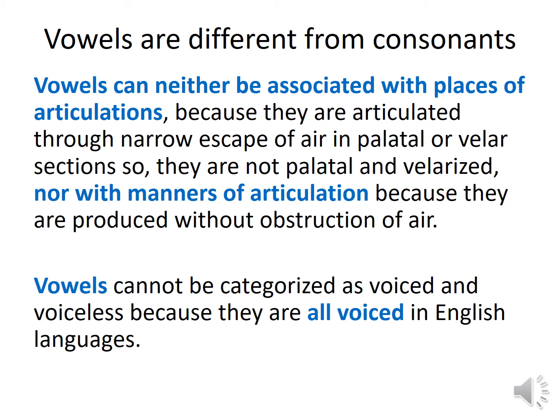So vowels cannot be categorized as voiced and voiceless, because they are all voiced in the English language. So when we talk about voiced and unvoiced sounds, we are talking about consonant sounds, because all vowel sounds are voiced. Three things that we can relate here with the consonant sounds: first of all, place of articulation, which is associated with the consonant sound; manner of articulation, which is also related to the consonant sounds; and consonants could also be voiced and unvoiced.